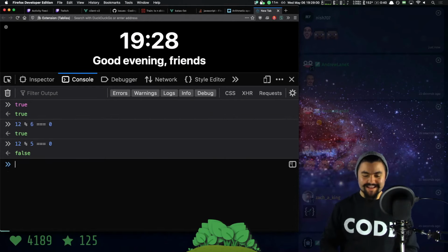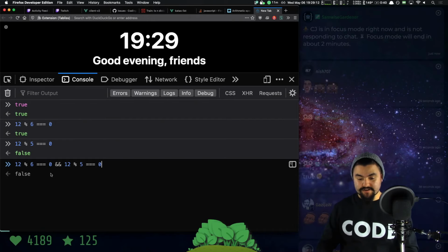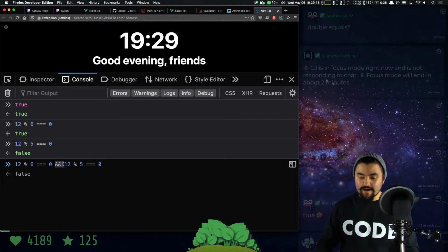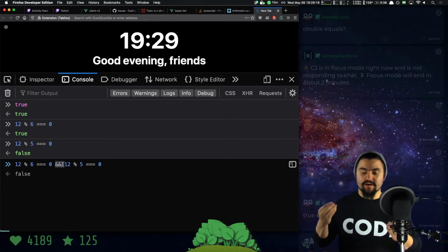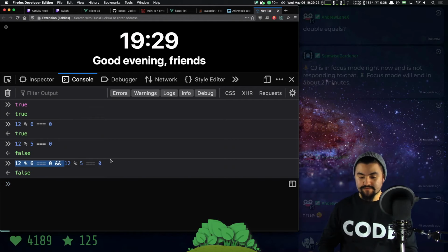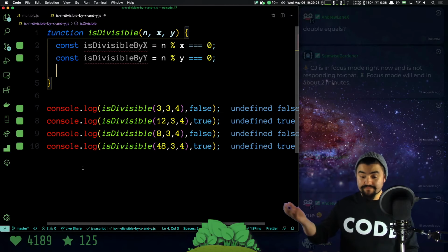I don't know if it's true or not, but I want to know 12 mod 6 double equals 0 and 12 mod 5 double equals 0. So I can have two expressions. This one results in a Boolean. This one results in a Boolean. And if I use the AND operator, it's going to tell me if both of those things are true. And in this case, it results in false because this one is true, but this one's false. So that's really all I got to do.